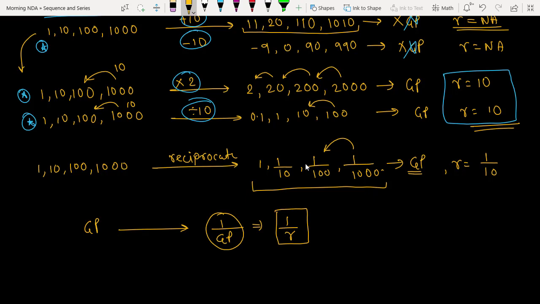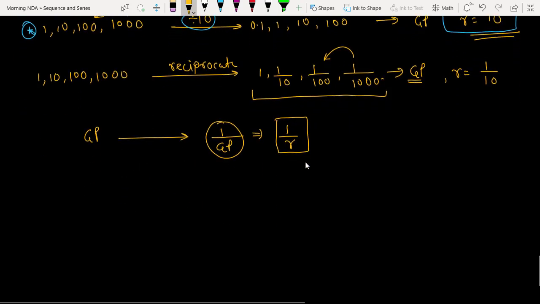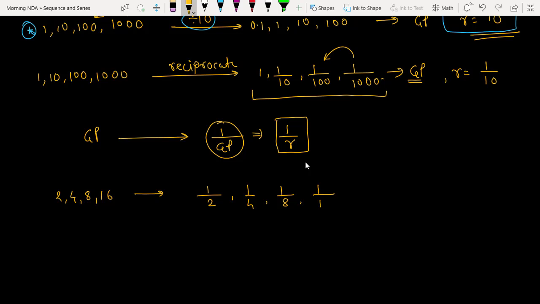Is this okay? And it is applicable for all. It's not that it is applicable only to 1, 10, 100. No, you take any other example, 2, 4, 8, 16. You will get the same 1 by 2, 1 by 4, 1 by 8 and 1 by 16. Still it is in GP.